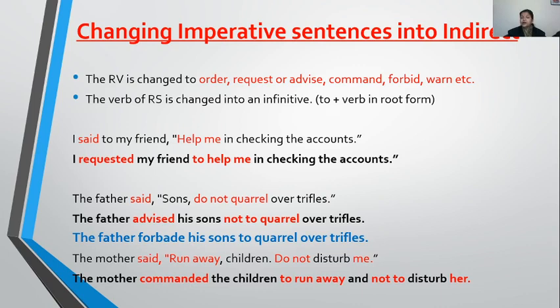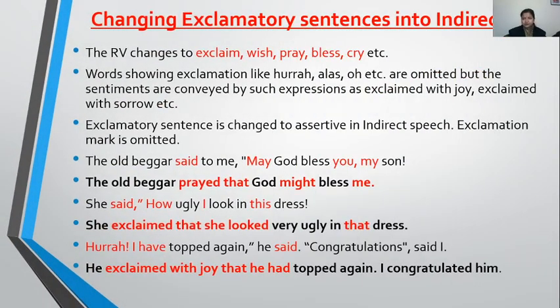Now the third is: The mother said, "Run away children, don't disturb me." This sentence has two imperative sentences. As both of them are imperative, it is easy to join them into a single sentence. Now what is the sense of the mother? While speaking this sentence, she is ordering or commanding. So the mother commanded the children to run away and not to disturb her. Cleared?